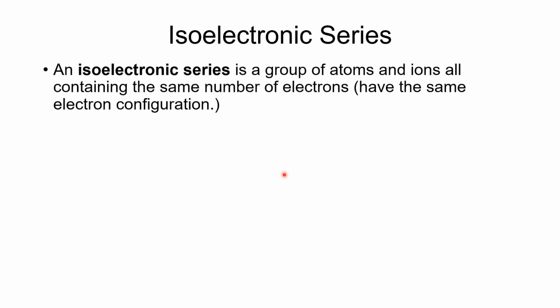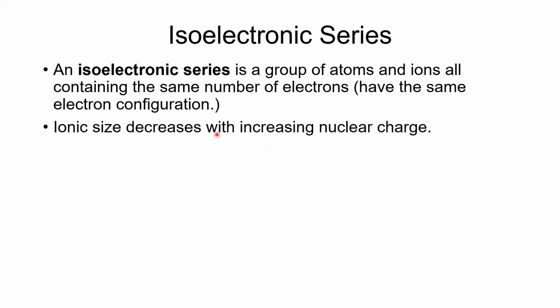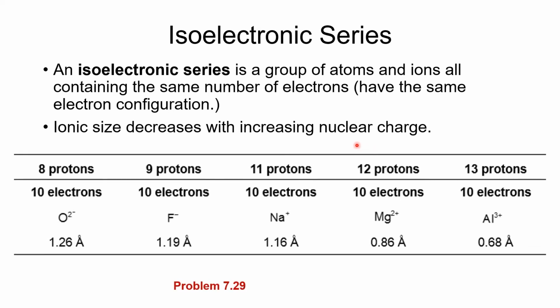Okay. So now we want to look at the concept of an isoelectronic series. The prefix iso means the same. And so an isoelectronic series is a group of atoms and ions all containing the same number of electrons. In other words, we're going to find that they will have the same electron configuration. We'll find that ionic size decreases with increasing nuclear charge.